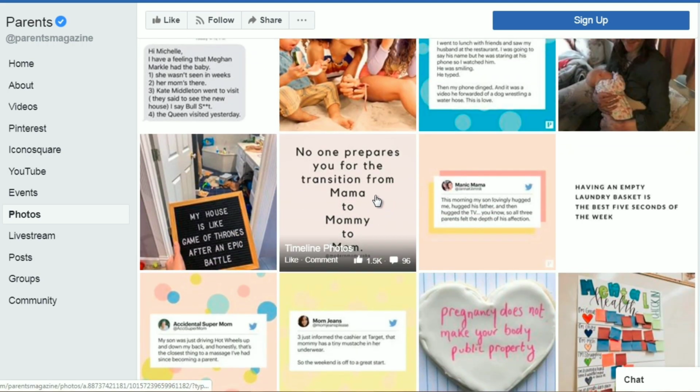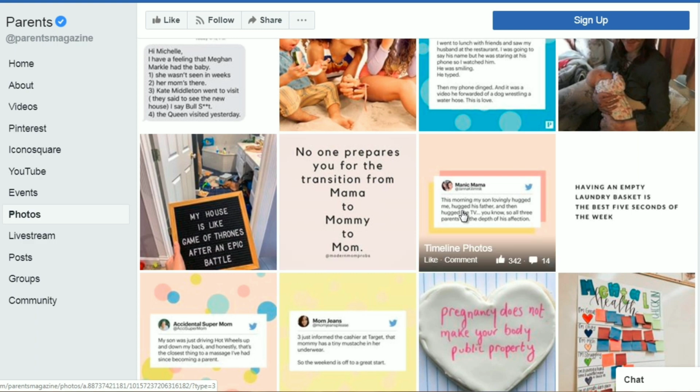And if you find an image that is getting a lot of likes and comments, you can look at them and maybe not necessarily plagiarize or copy, but find a really good image that fits this and perhaps rewrite the quote.